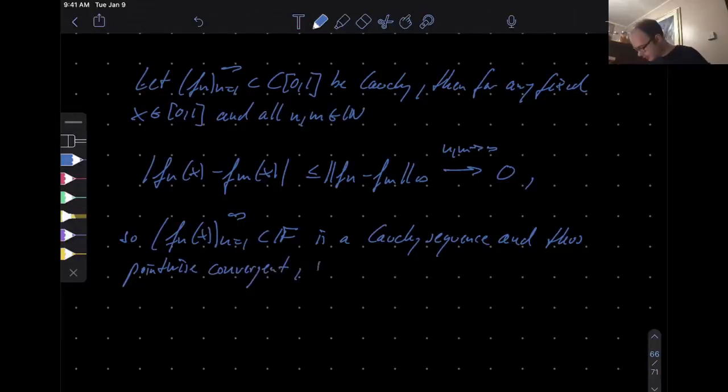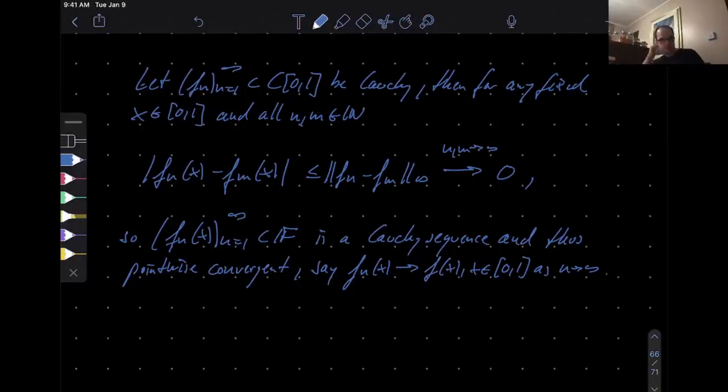Okay, say fn(x) goes to f(x) for any fixed x as n goes to infinity.